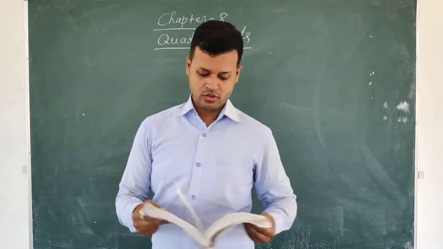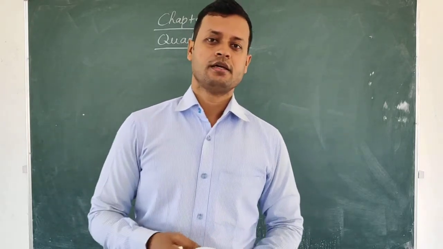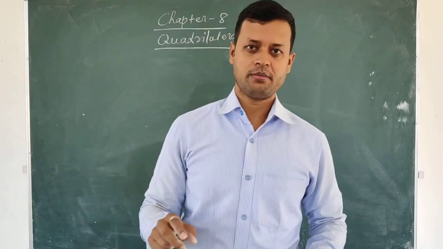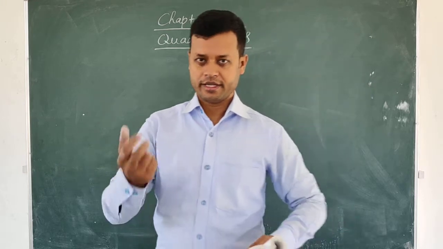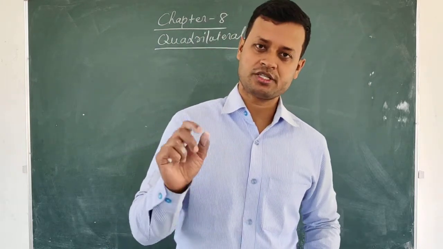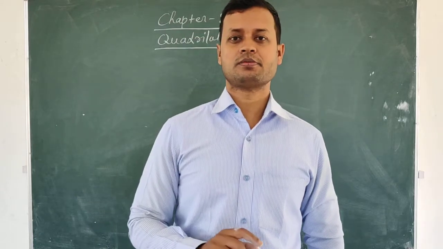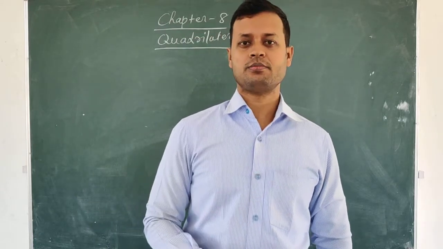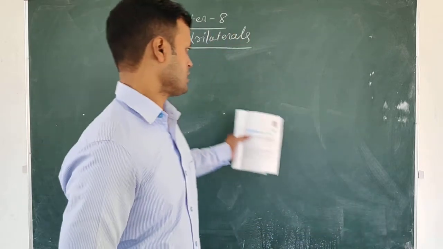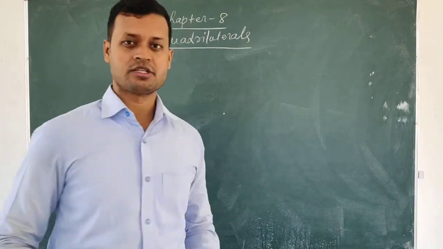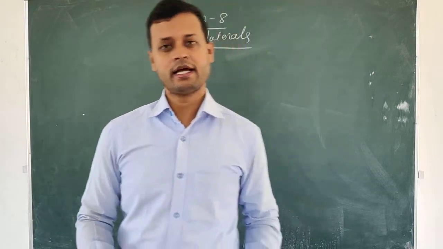Students, the importance of this chapter on quadrilaterals can be realized from the fact that most of the structures or objects that you see around yourself are of the quadrilateral shape. Because you see, even this blackboard or green board, as we say, the shape of this green board is what? Rectangle. Rectangle is also a quadrilateral.